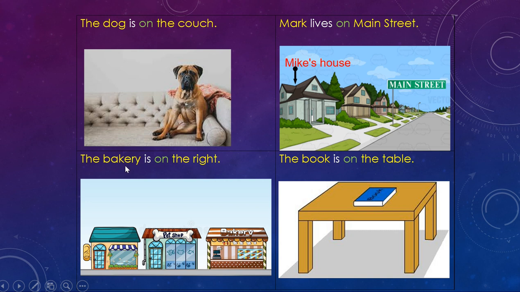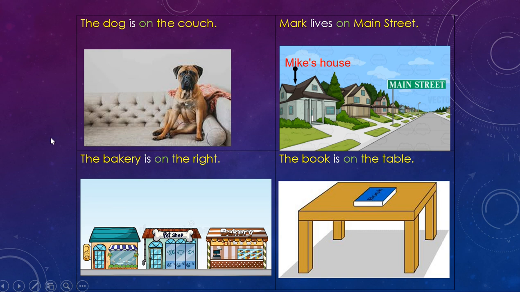Our next example is the bakery is on the right. So we have the bakery, that's a place, right? So a location or a place. And on is our preposition word, right? And it is on the right. So I see the bakery here is on the right side. That's the location. And then our last example for the preposition on is the book is on the table. If we notice, we see this book, where is it located? It's on the table. Okay, so on is going to be similar to on top of, right? It's going to be on something.